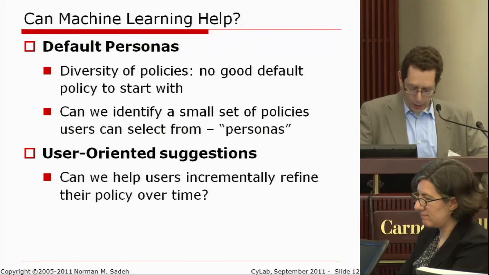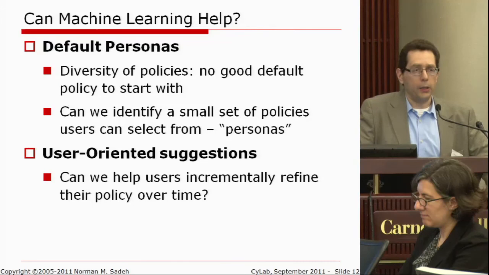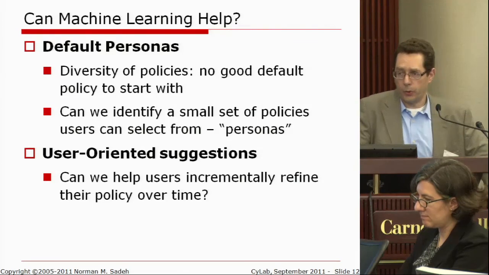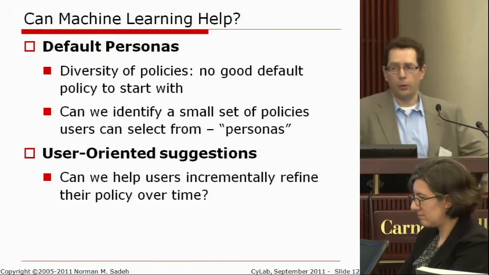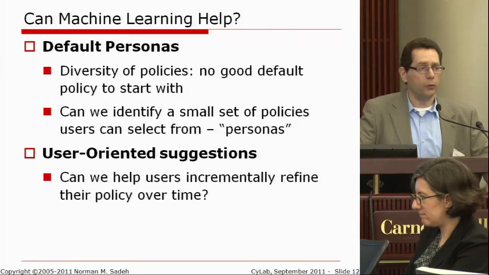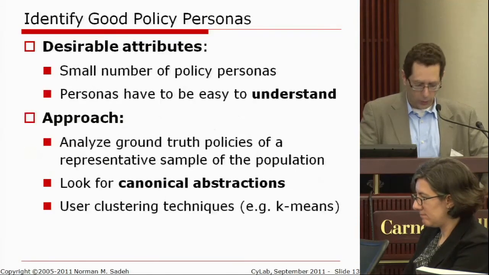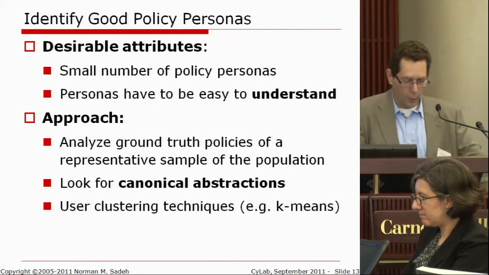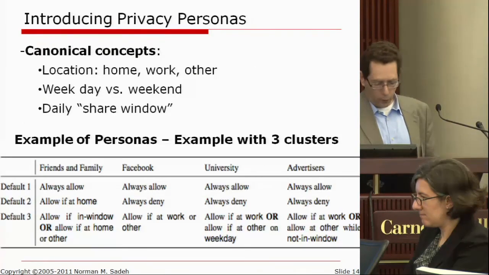And so one of the open questions in this space is, to what extent does this really work, even though it works on paper? To what extent does this really work when you essentially deploy these technologies? How do users respond to these types of personas? Do they just stick with the personas that you expose to them? Do they end up tweaking them quite a bit? Do these personas make any difference 3-4 weeks down the road? Or does everyone eventually converge to the same policies? And so those are some of the questions that we've been asking ourselves more recently, and that's what I want to report on over the next few minutes.